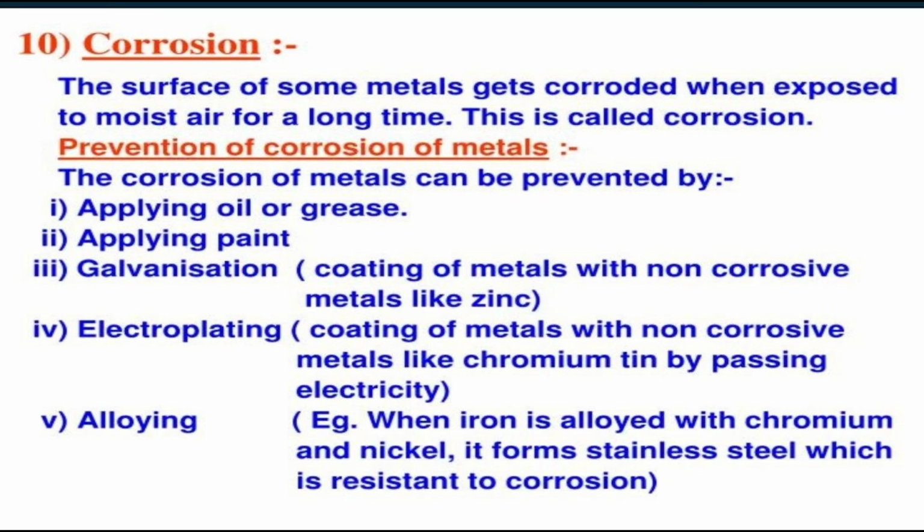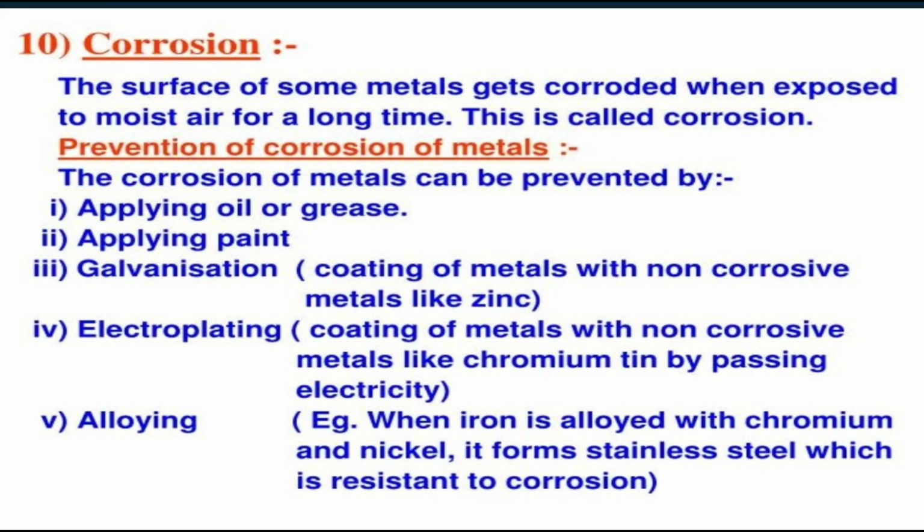Rusting of iron, which eats into the metal layer by layer, the conversion of the surface of copper into a greenish powder, or turning black of the surface of a silver ornament, all are examples of corrosion of metal on exposure to air. The more moist the air, the faster is the corrosion. Corrosion causes heavy losses. Now what are the various ways to prevent the corrosion of metals?